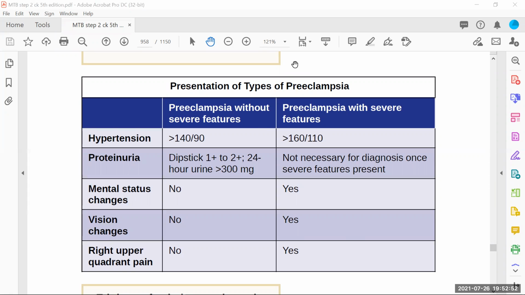Sorry, I'm just going to mute you, doctor. If you want to ask anything, you can just unmute and ask.